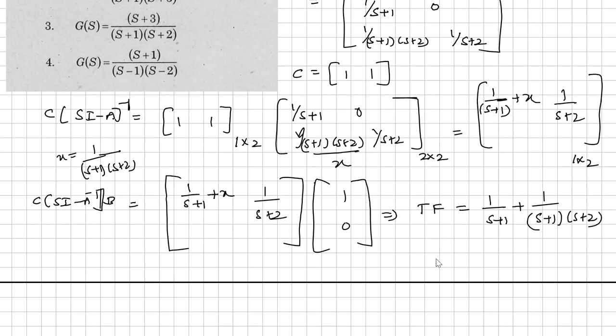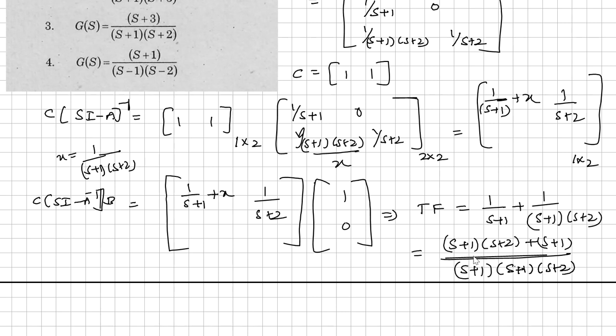Now from this simplification, you get S plus 1 into S plus 2 plus S plus 1, divided by S plus 1 into S plus 1 into S plus 2.